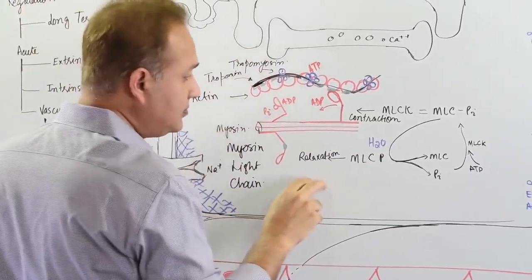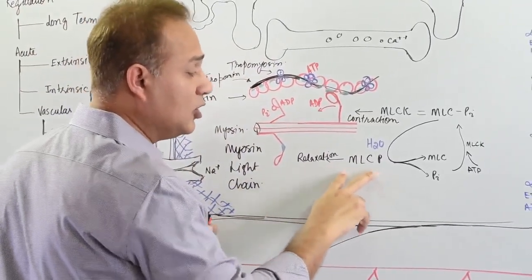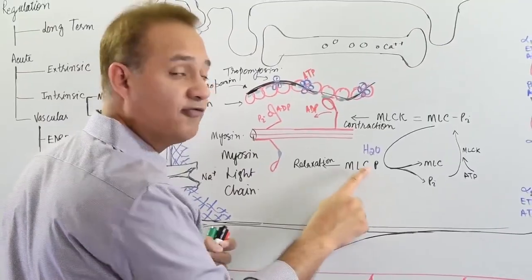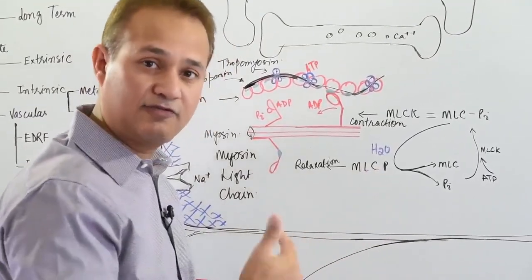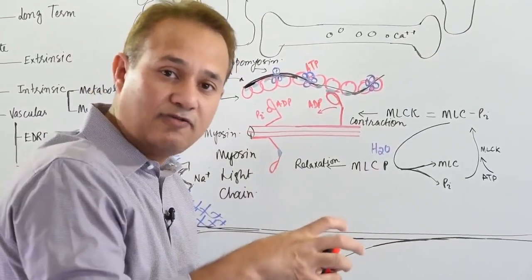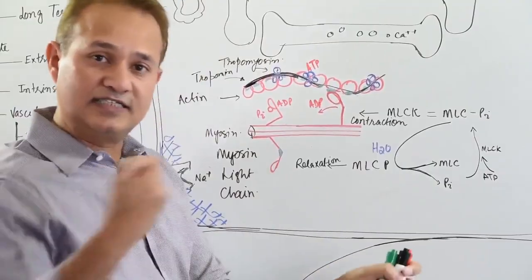We need to know one more enzyme here, which is myosin light chain phosphatase. This is the reverse of kinases. Kinases attach the phosphate to a protein, phosphatases take it away.